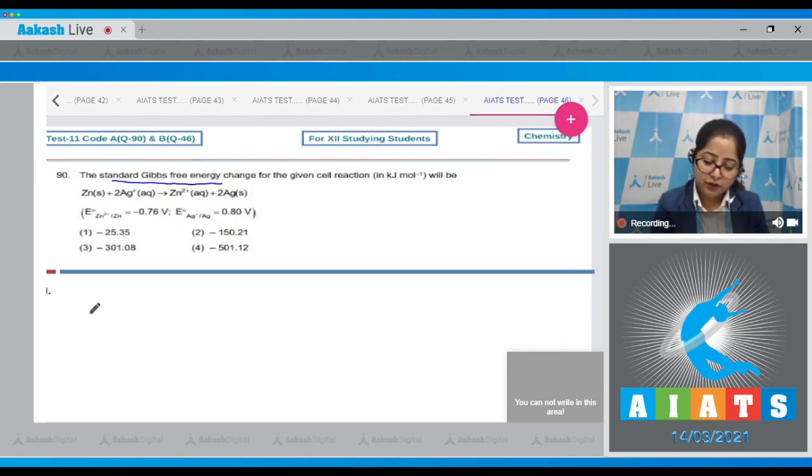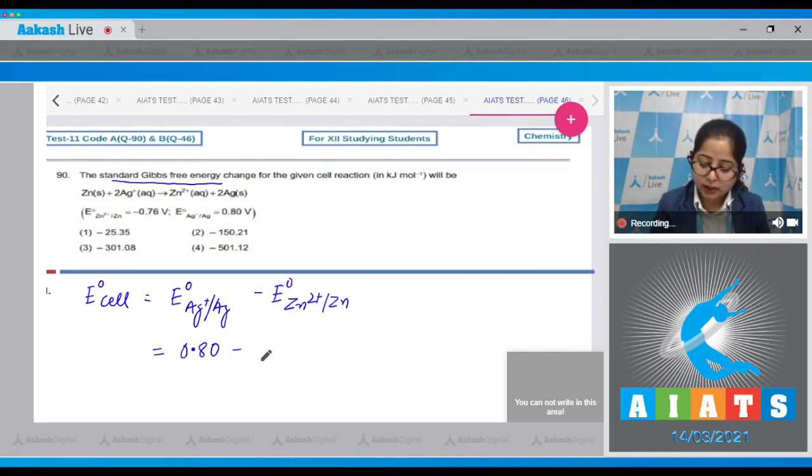Student, for that, first of all, we have to calculate E0 cell, which is equal to E0 of Ag+ / Ag minus E0 of Zn2+ / Zn, which is equal to 0.80 minus minus 0.76. So 0.80 plus 0.76, which is equal to 1.56 volt.